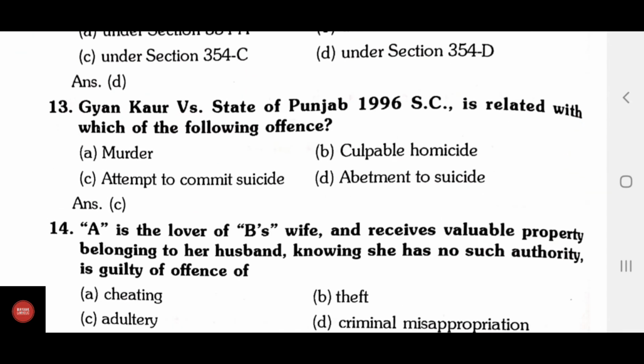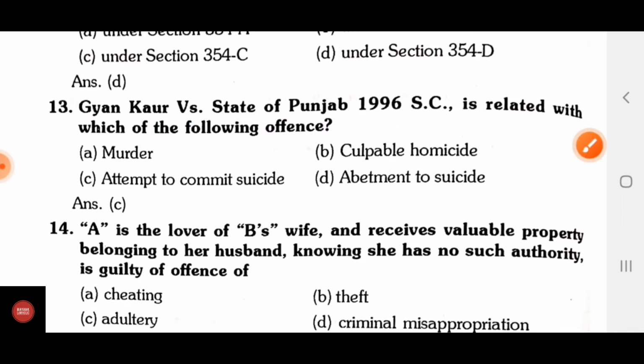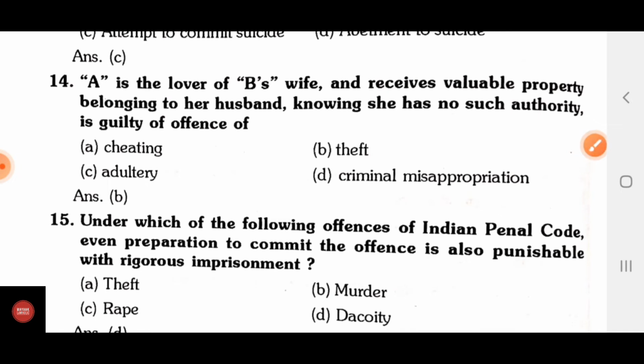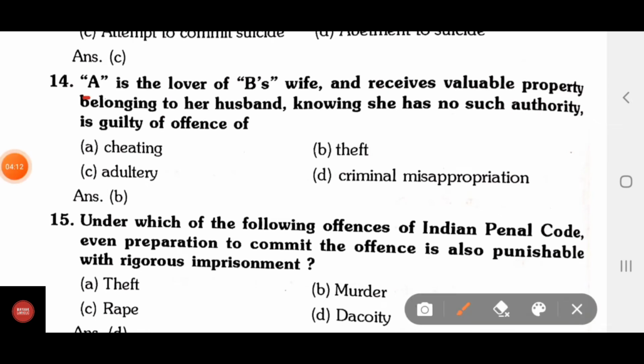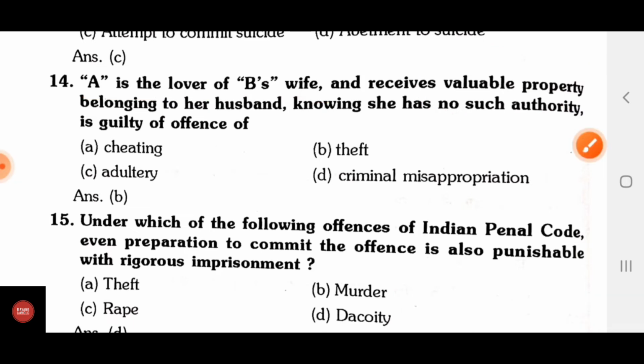Gyan Kaur versus State of Punjab is related with which of the following offenses? A, murder; B, culpable homicide; C, attempt to commit suicide; D, abetment to suicide. Correct answer is attempt to commit suicide. Important case, this one. A is the lover of B's wife and receives valuable property belonging to the husband, knowing that she has no such authority. Is A guilty of the offense of theft?